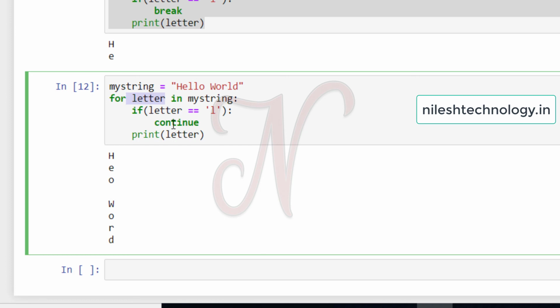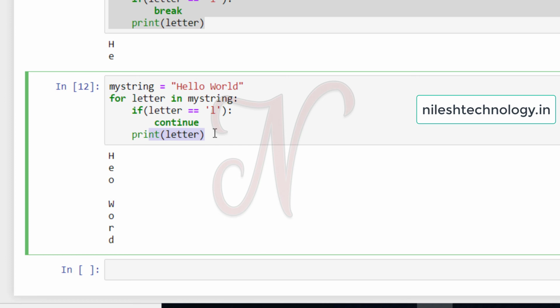So this is the use of the continue keyword. If the letter is equal to L, the cursor continues to the next letter without printing this letter. So L is not printed here; you can skip this letter. It tells the program to go back to the top of the closest enclosing loop and check the letter again, skipping all the statements after the continue condition.